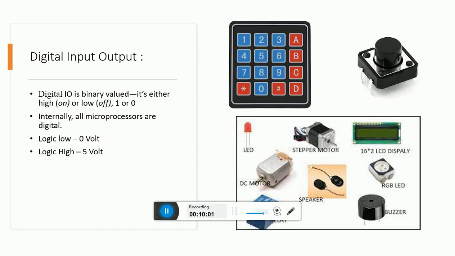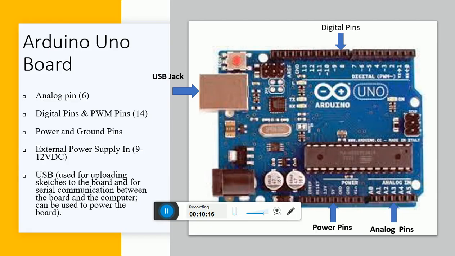Now if I press a switch, the switch will be on or off. These are the only two conditions which are possible. So that is called digital data. So digital input and output. So here today we are going to concentrate only on digital data, or the devices, the components which are going to work on digital pins.